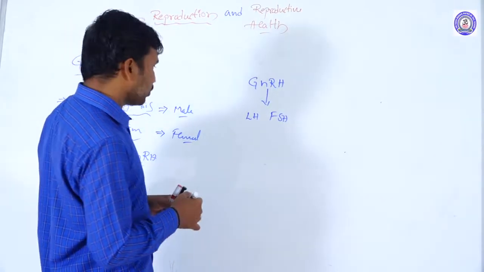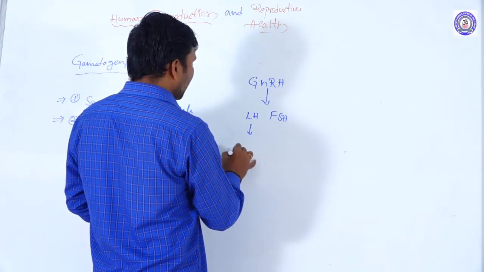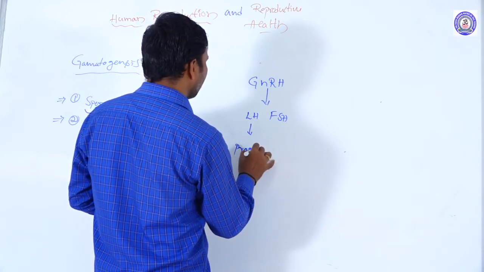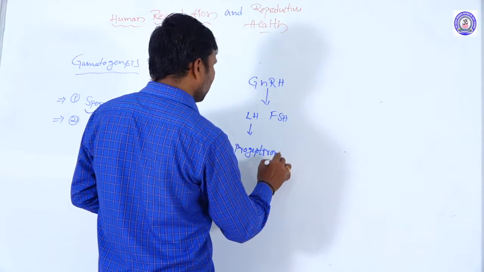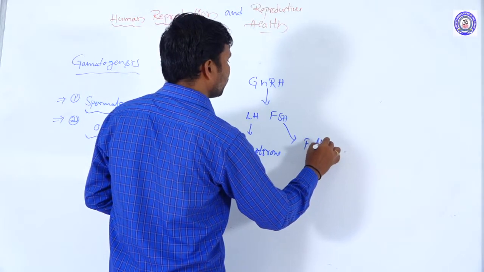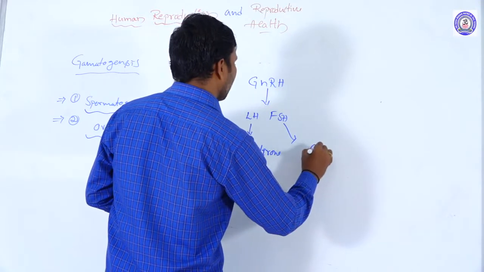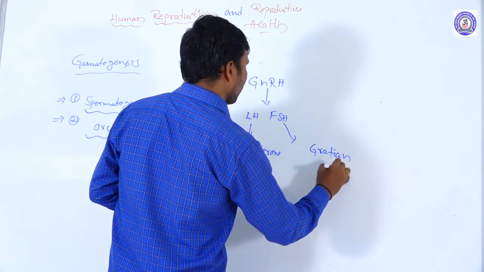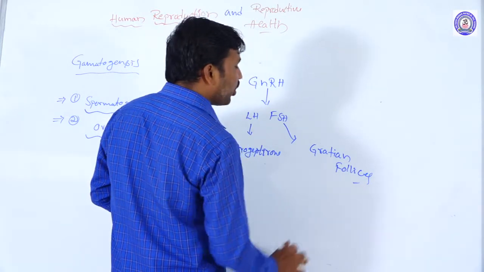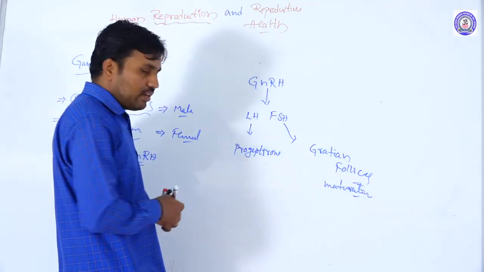LH is luteinizing hormone, involved in the secretion of progesterone, and FSH is involved in Graafian follicle maturation here.